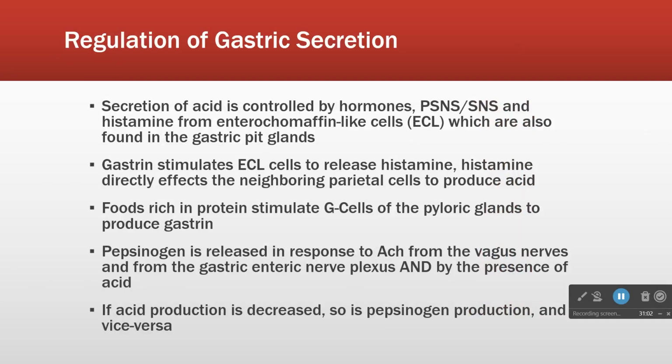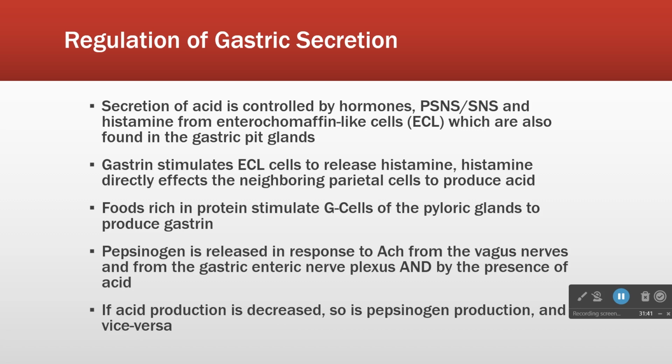Okay, so we have a lot of secretion in the stomach, right? That is going to be regulated. Secretion of acid is primarily controlled by hormones, okay, but the parasympathetic nervous system, the autonomic nervous system, both branches, and histamine also stimulate acid production. This histamine effect is actually one of the targets for our anti-acid medications, like Zantac, for example, is an H2 blocker. It blocks a histamine receptor that stimulates acid production.